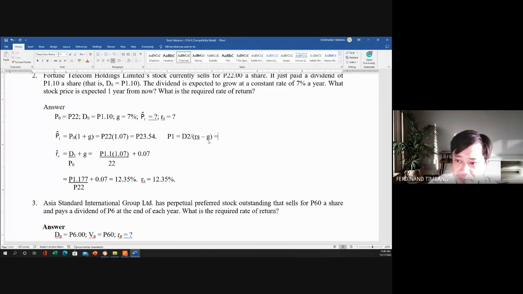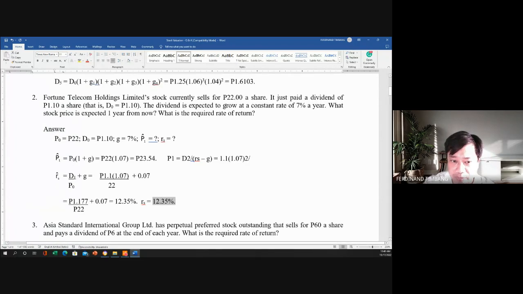Okay? So paano siya ngayon? Kung ito ay D1, therefore we have the 1.1 times 1.07 raised to the power 2 divided by the rate of return, no? Kaya lang dito kasi, class, hindi binigay yung rate of return kaya actually hindi natin magagamit itong formula na to.